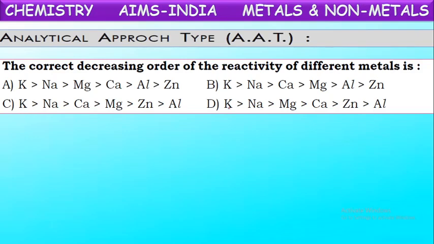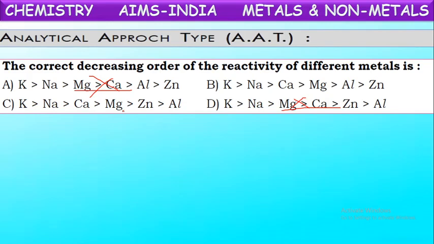In the first one, before calcium they have given magnesium. So this is an incorrect order. Potassium, sodium, and calcium should be the order. So if it is magnesium, this will be incorrect.